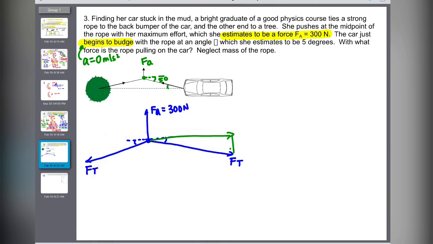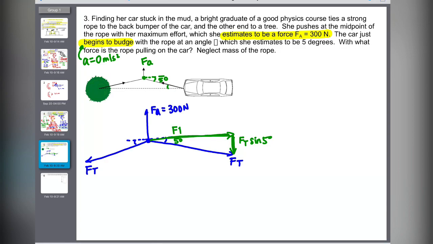So I have something going east, to the right, and then something that's going downwards. I don't know if it's north, east, south, west. You're looking at it from a bird's eye view. This is 5 degrees, so this side is opposite to the 5 degrees. So this is FT sine 5 degrees.